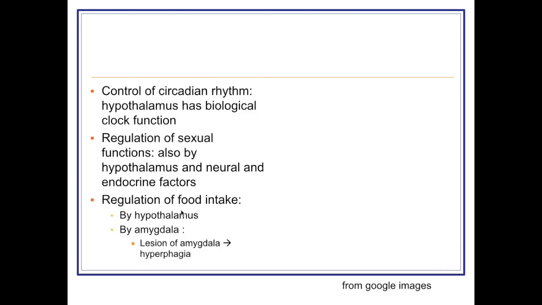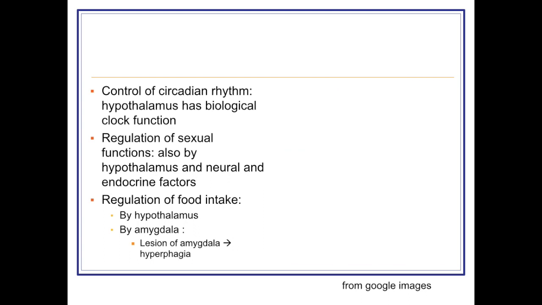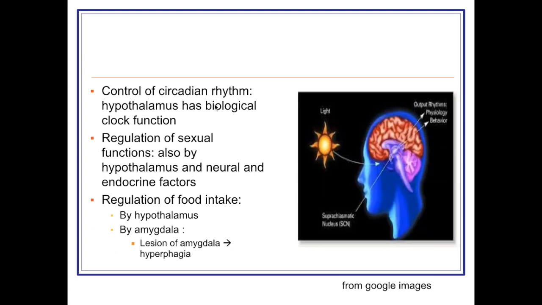Another function, also of the hypothalamus, is regulation of circadian rhythm, because the hypothalamus has a biological clock function which regulates our circadian rhythm. For sexual function regulation, the hypothalamus releases gonadotropin releasing hormone, which in turn regulates the secretion of FSH and LH from the anterior pituitary, which in turn regulates estrogen and testosterone secretion from the gonads.